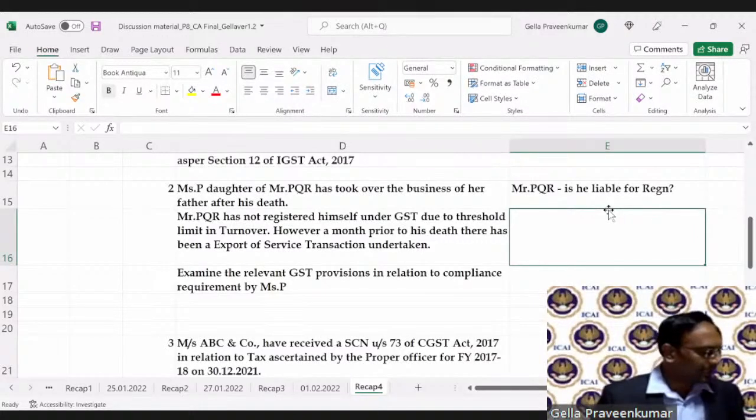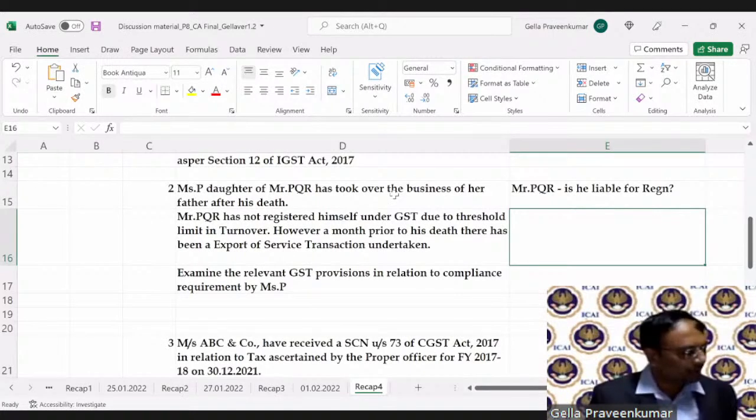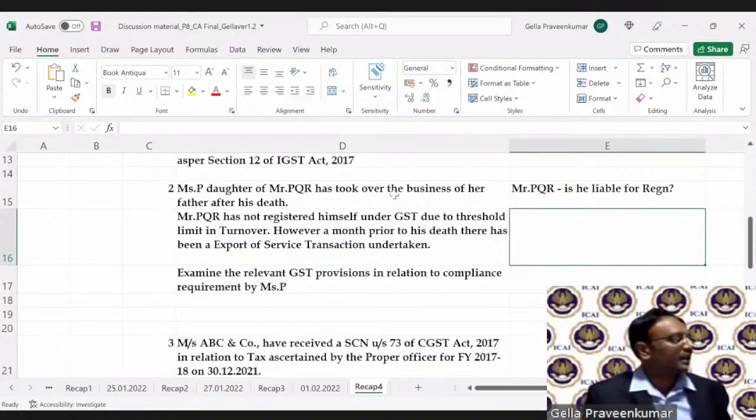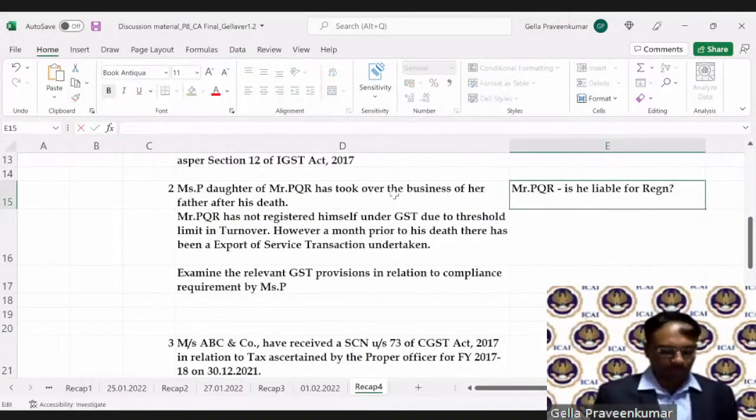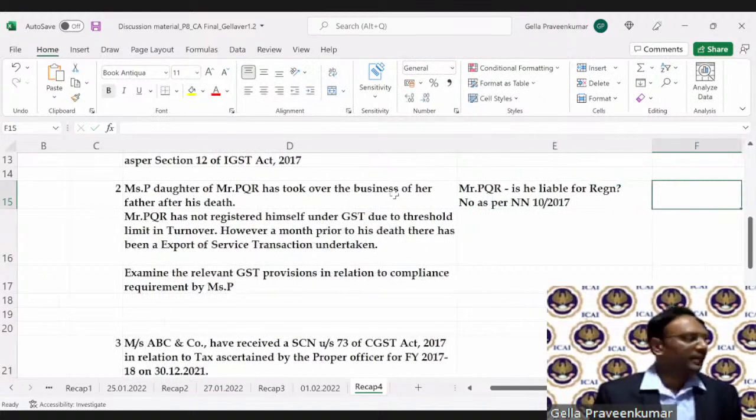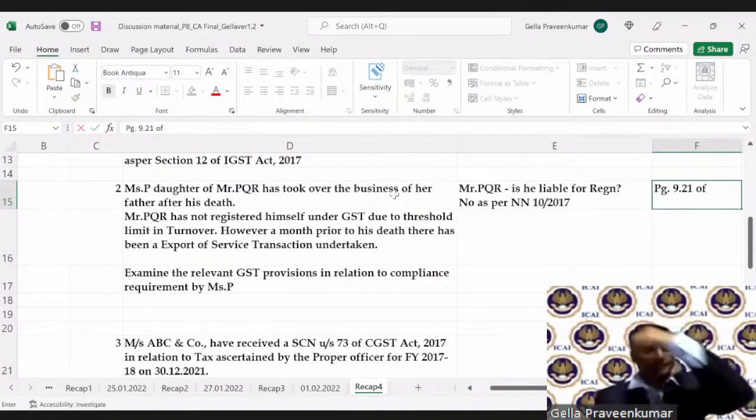Now, at page number 9.21: persons making interstate supply of taxable services up to rupees 20 lakhs. This point we had discussed earlier. Persons making interstate supplies of taxable services and having an aggregate turnover, computed on all India basis, not exceeding 20 lakhs in a financial year, have been exempted from obtaining compulsory registration. This is a reference to notification 10 of 2017. So the answer would be no, as per notification 10 of 2017. For your reference, students, page number 9.21 of the ICAI material.